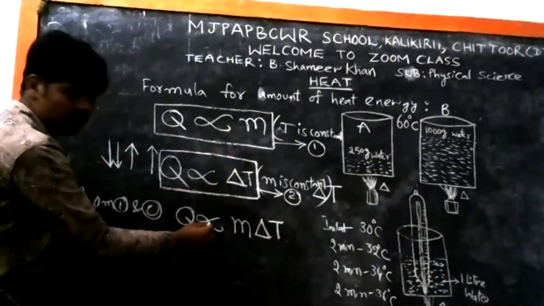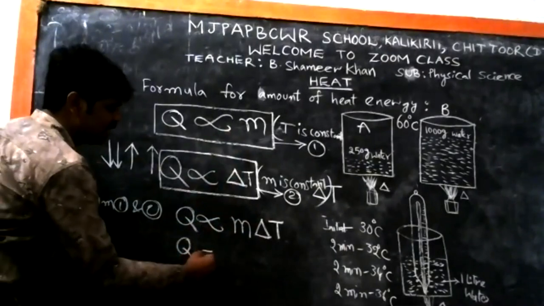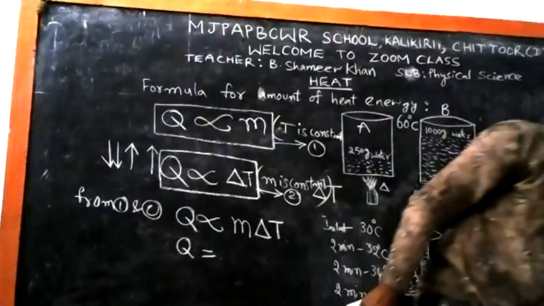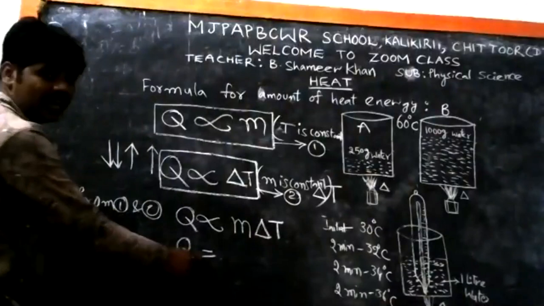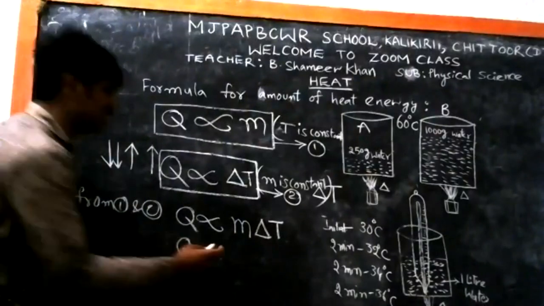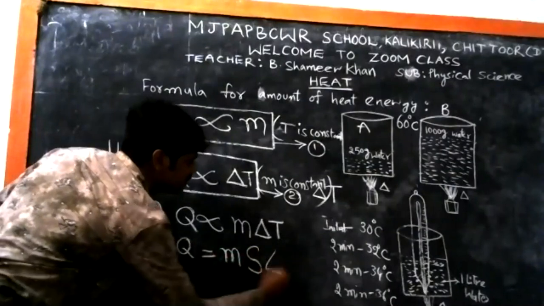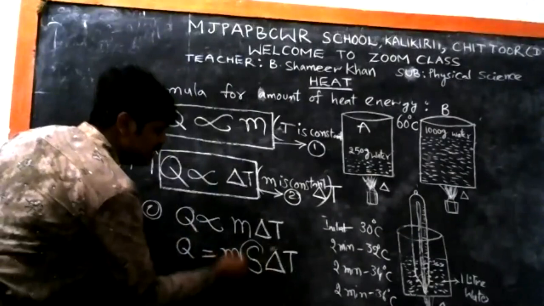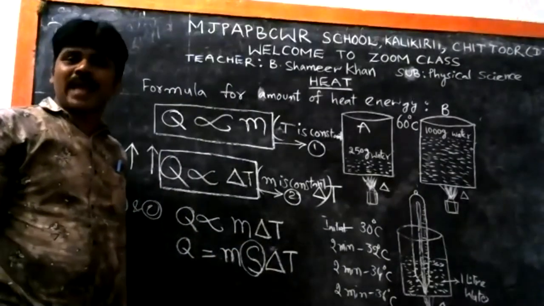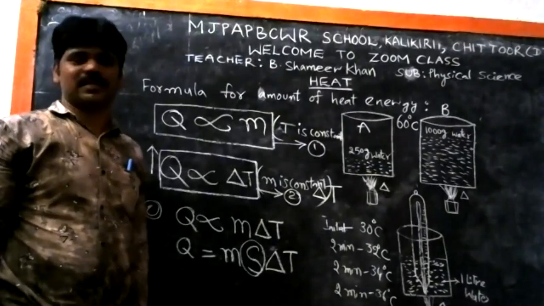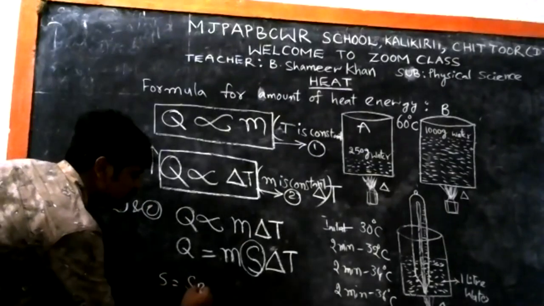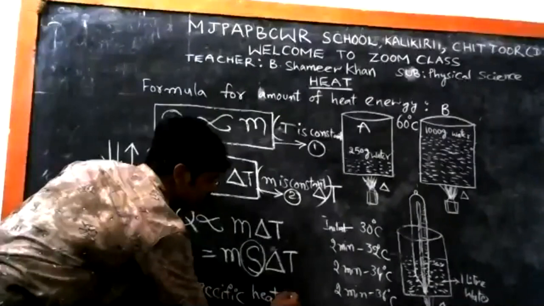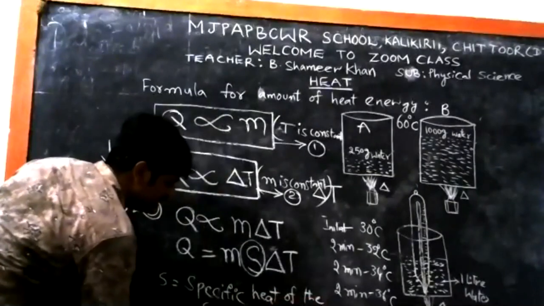If we remove the proportional sign, suppose we write equal to, then we give one constant number. I take S. Q equals M S delta T. Here S is the constant of the substance. This constant is known as the specific heat of the substance.